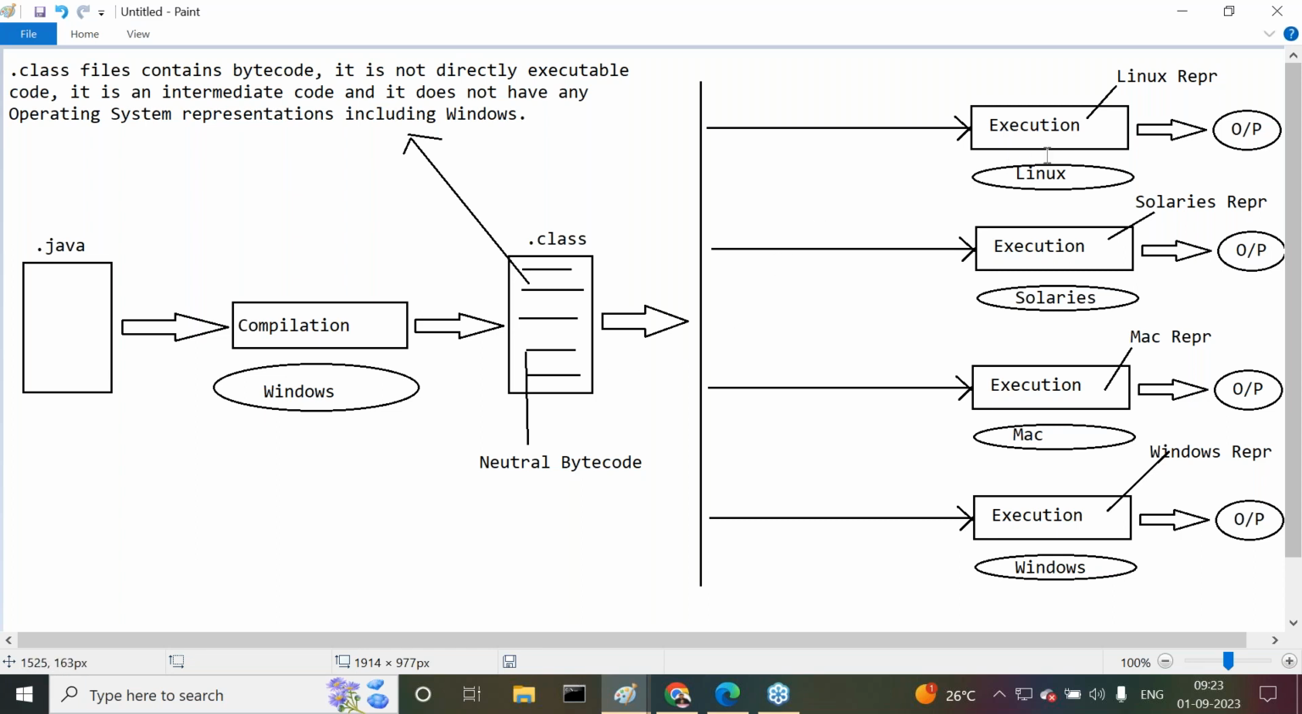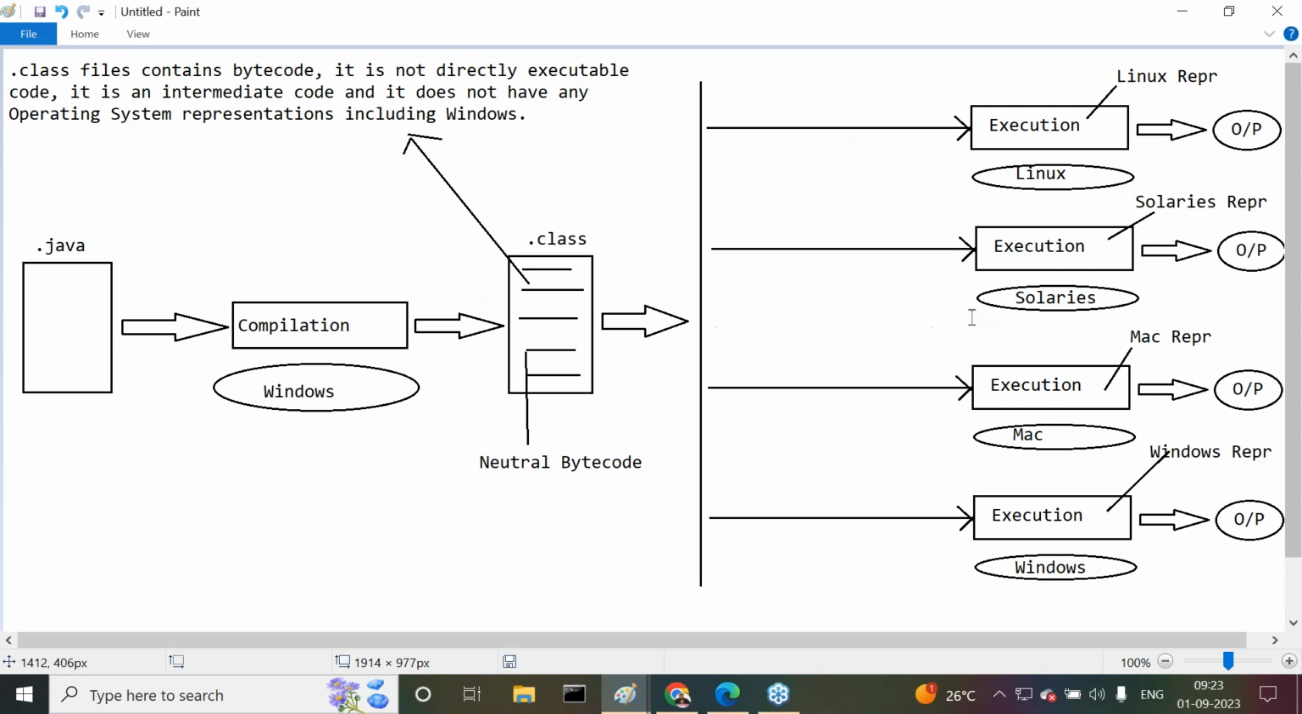Not possible. Execution requires what representations? Linux representation. But we are providing what? Neutral bytecode. It doesn't have any operating system representations. But execution requires Linux representations. So here it is not possible to execute it.